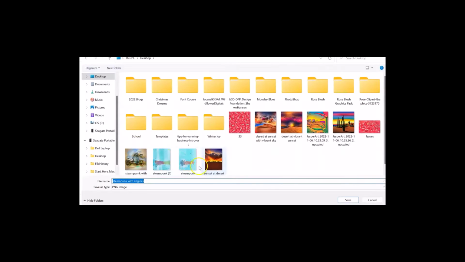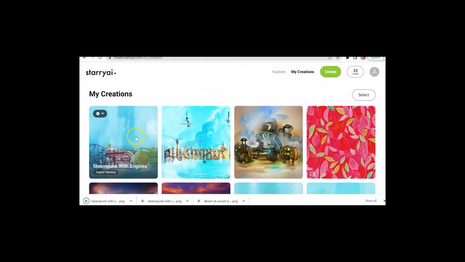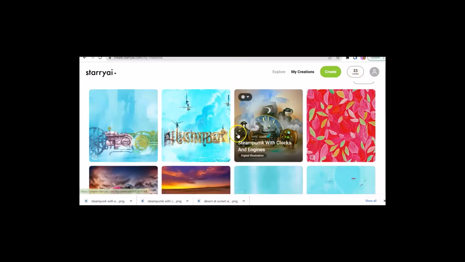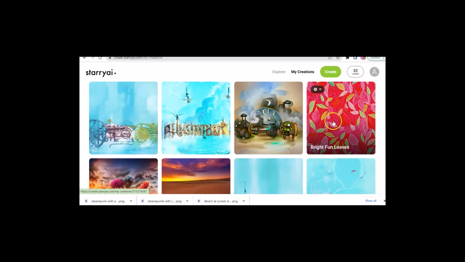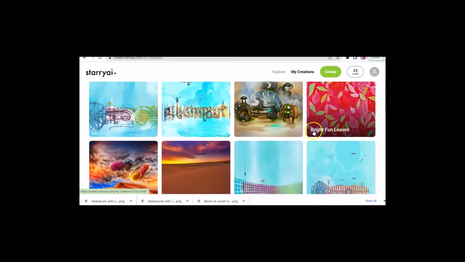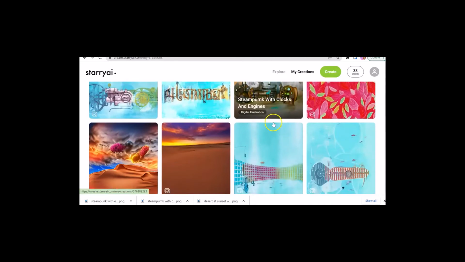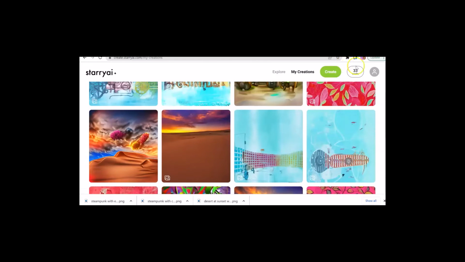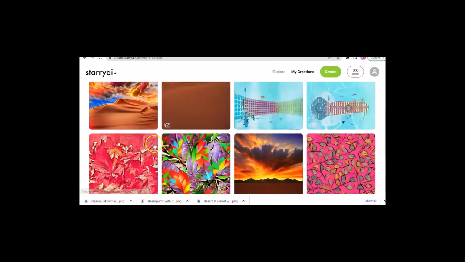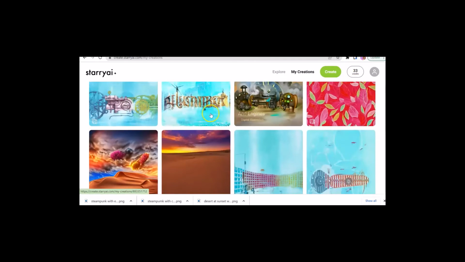I hope this has been fun, and you will start experimenting with creating some art, or at least repurposing some of your art with your artificial intelligence. Starry AI, completely free or semi-free, depending on how much you're going to use it. But you could create this whole row, they were 1 credit each. This one was 2 credits. But over a few days, you've seen that I've been able to accumulate a lot of credits, and I've just been playing with it and having a ball.